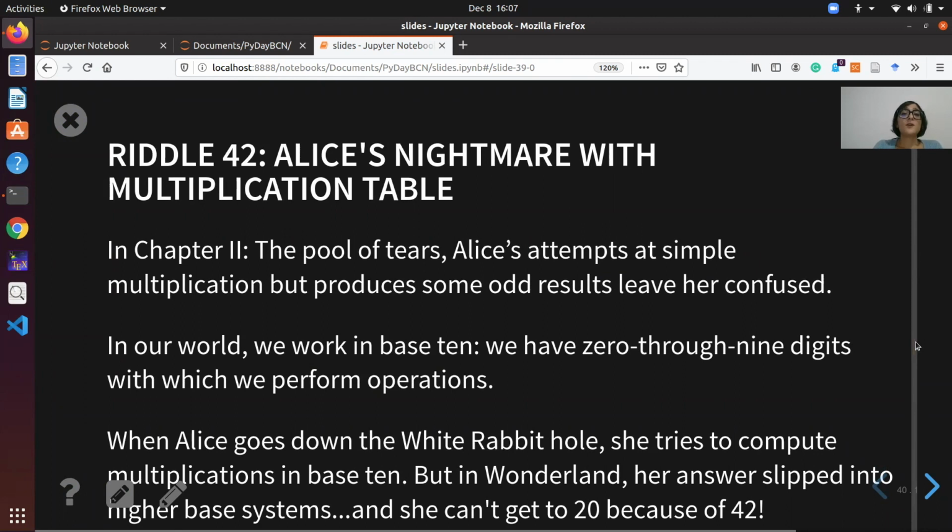We generally work in base 10, so we have digits 0 through 9 with which we perform operations. But Alice tries to compute multiplication in base 10, but in Wonderland, her answer slipped into a higher base system. So she can get to 20 because of 42. But let's see how.